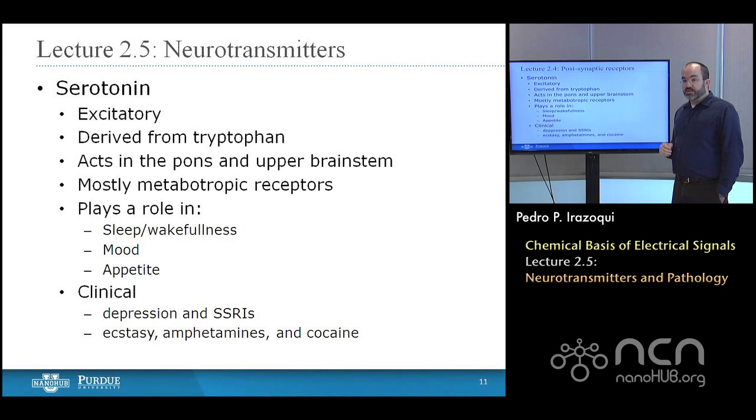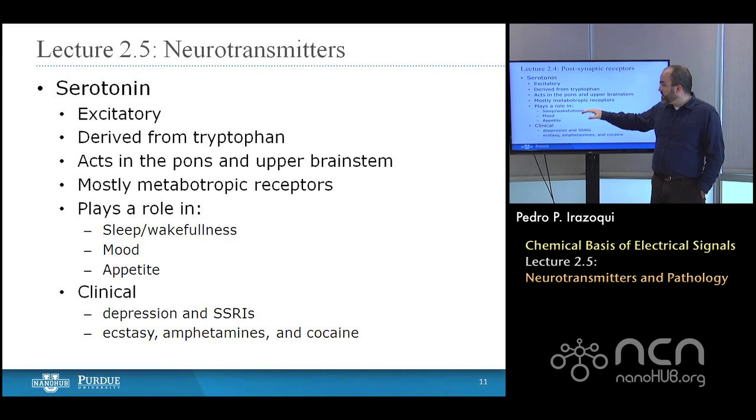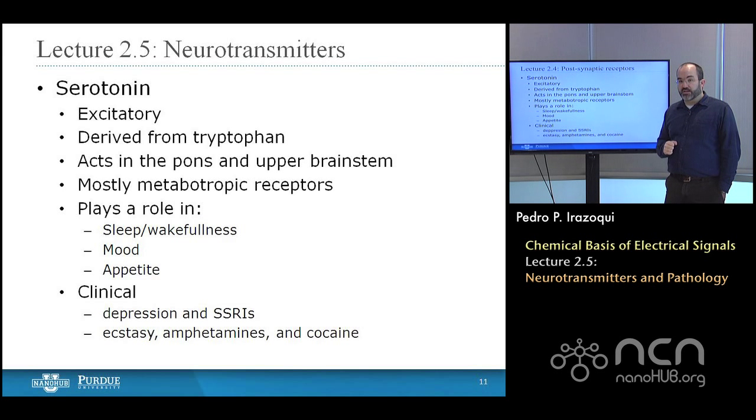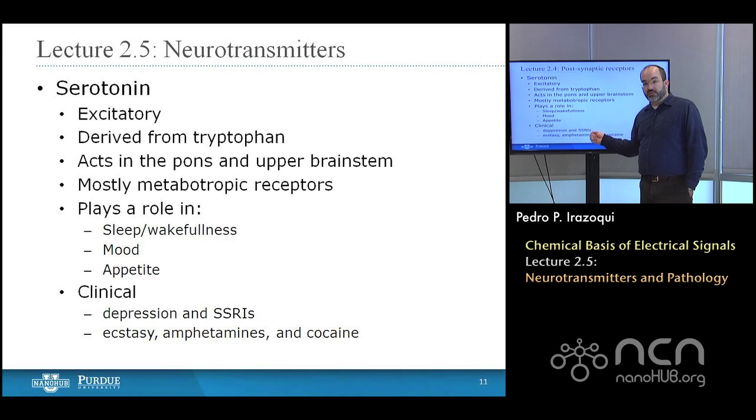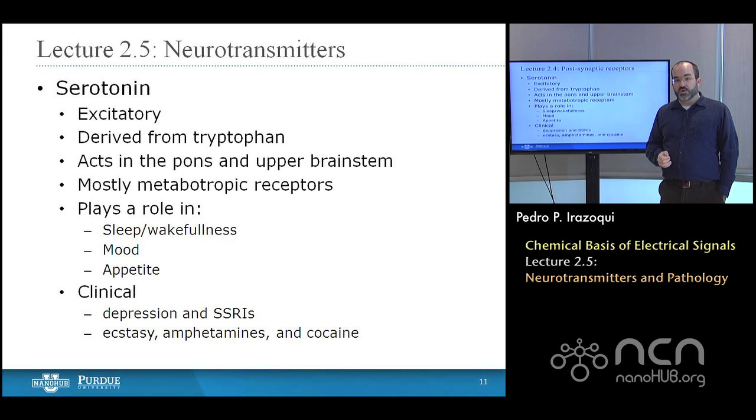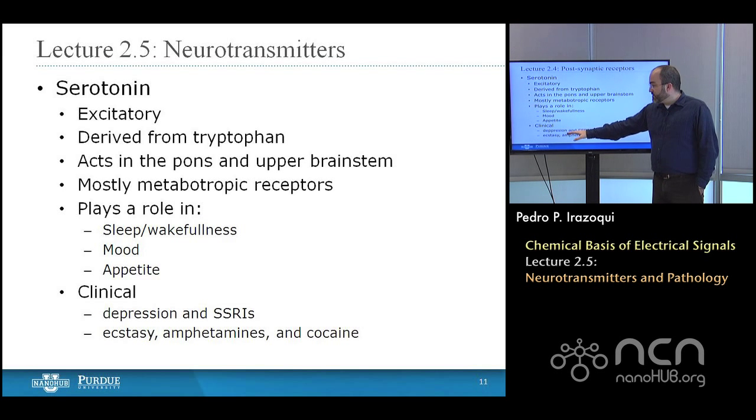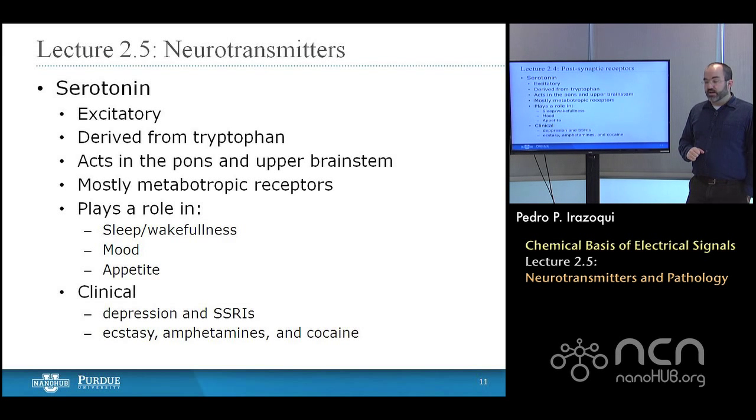It acts in the pons and the upper brainstem, in this area of the central nervous system. It also uses mostly, but not exclusively, metabotropic receptors. It plays a role in sleep, wakefulness, mood, and appetite, but what we know it best for is its role in depression and selective serotonin reuptake inhibitors, SSRIs. That's how drugs like Prozac work. It's also associated with excess levels of serotonin with drugs like ecstasy, amphetamines, and cocaine as well.